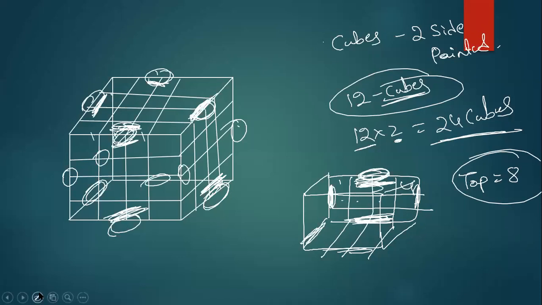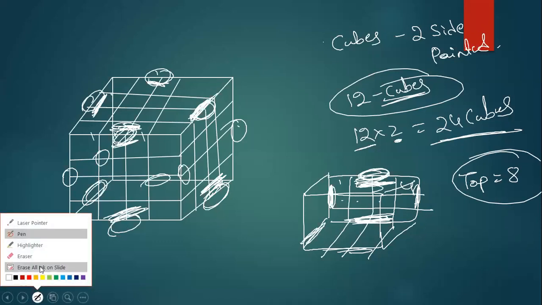Somebody is saying that in the previous games you were saying something different, how is this 24? Yeah, I will show you. Wait, see, this is totally one cube, but these two parts are two different cubes. See here, this is one cube. Cube means what? One single part. But if you observe here, this is called a corner. That's it.